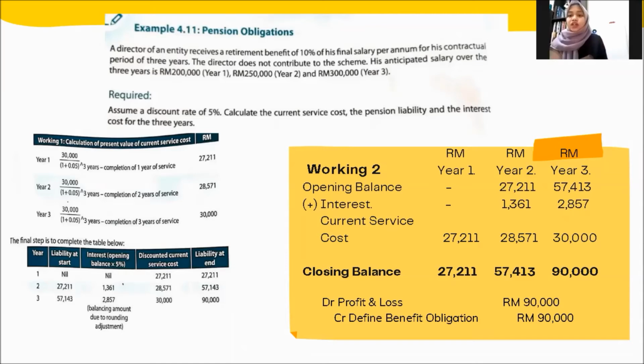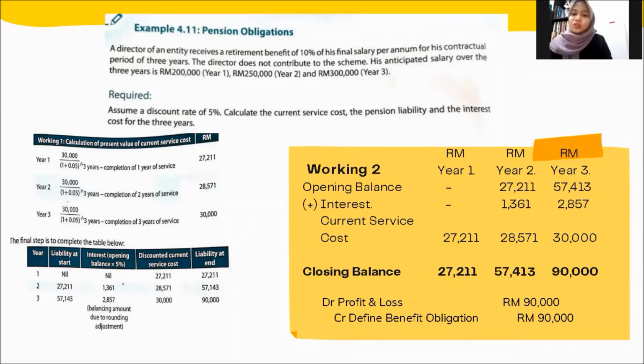So now we need to calculate the current service cost, the pension liability, and the interest cost of the 3 years. After we apply the formula to calculate the present value of current service cost, here the completion of year 1 of services will get 27,211.